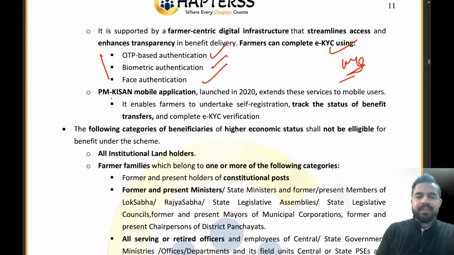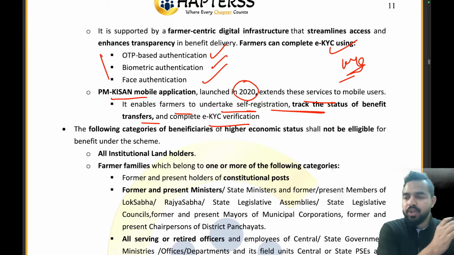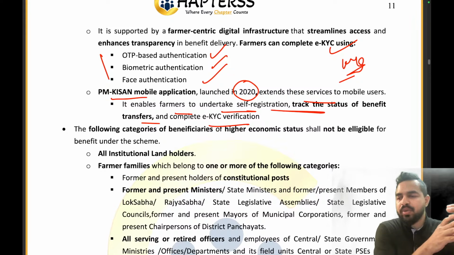Now moving ahead, the PM-KISAN mobile application will launch in 2020, extending these services to mobile users. It enables the farmers to undertake self-registration, track the status of benefit transfers, and complete the KYC registration. So my dear friend, it's not that every time the person is required to go to the government to ask for the facilities as a part of this particular scheme.